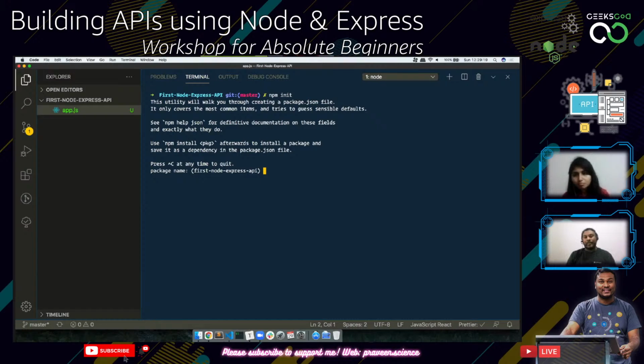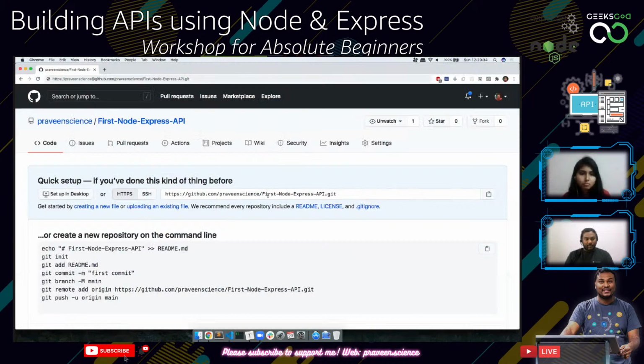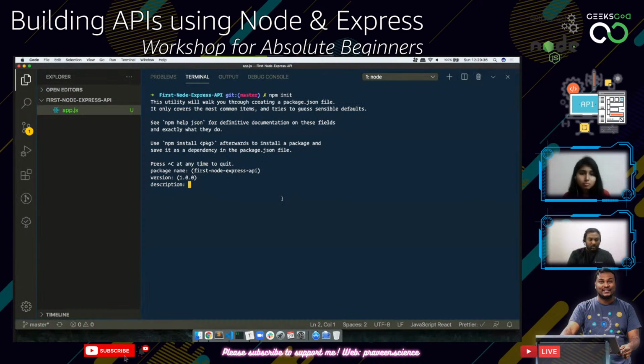So it is asking for the package name. I'm just going to say first node express API. Whatever is there in the parenthesis is going to be the default, so I'm going to say yes, this is what I want. Version 1.0, that's fine. Description, I'm just going to copy from here, but actually it is not available. So part of Praveen's YouTube live stream. And entry point, it automatically identified that we had an app.js.